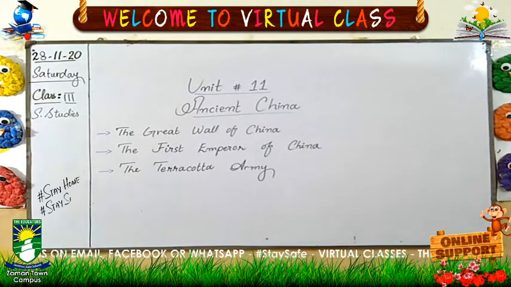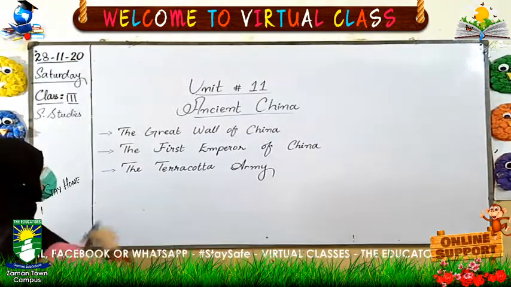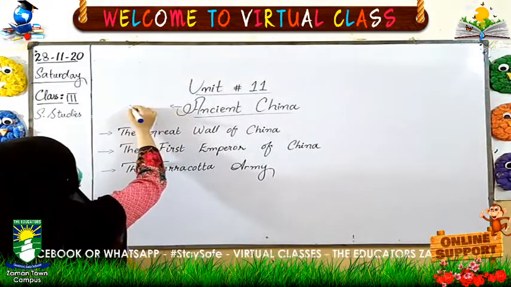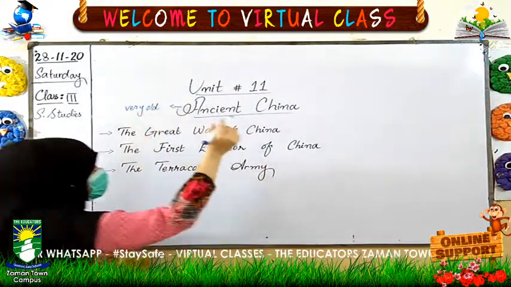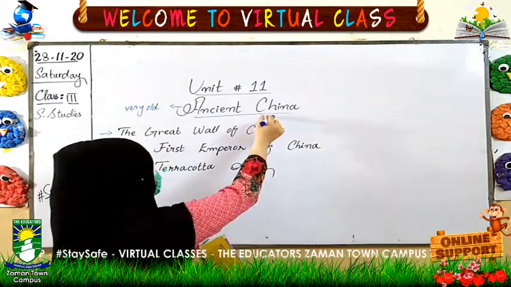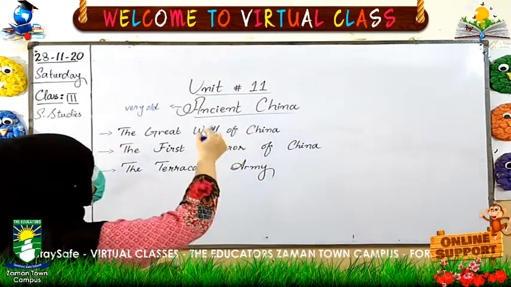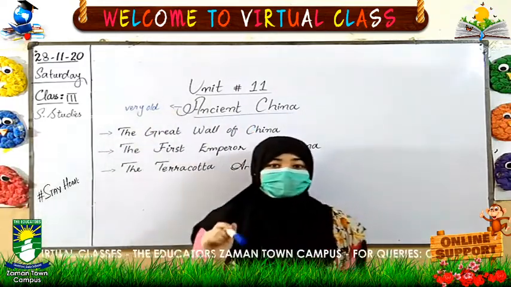What is the meaning of ancient? Ancient means very old. And China, is it the name of a country? Okay, China is the name of a country. So in this chapter we are going to learn about the oldest civilization of China.